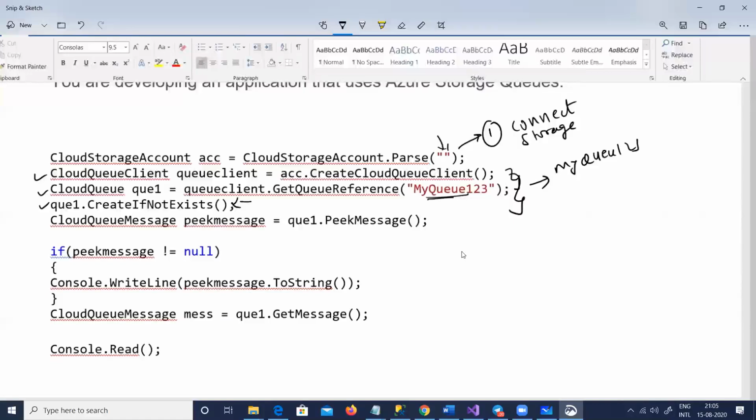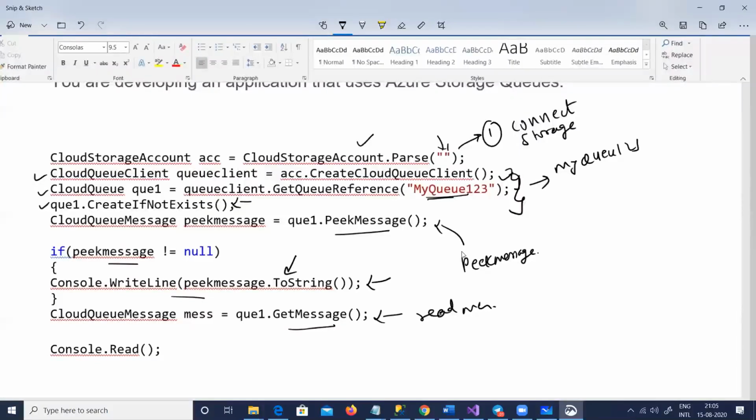After that, this sentence goes and reads the message. PeekMessage is a function which will help you to read it. Then you can see he's trying to display the message. There is one more function he has created called GetMessage. This also reads the message in the queue. So it's a very easy code: it connects to the storage account, connects to our queue, reads the message, and here also it reads the message, and here he's displaying the message in the console. So if the peeked message is not null, display it.